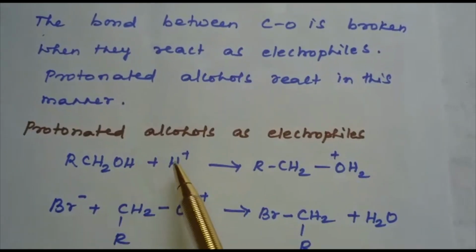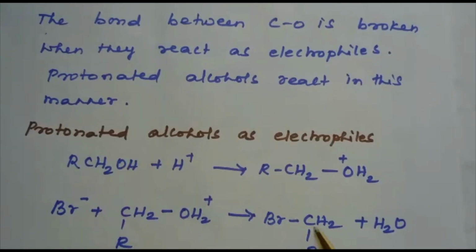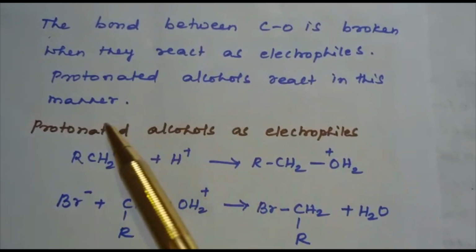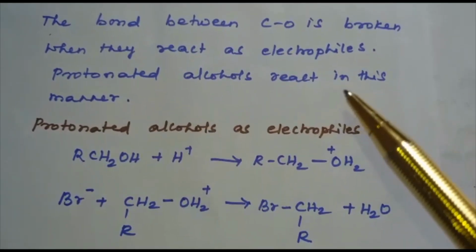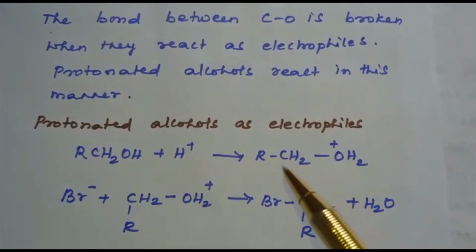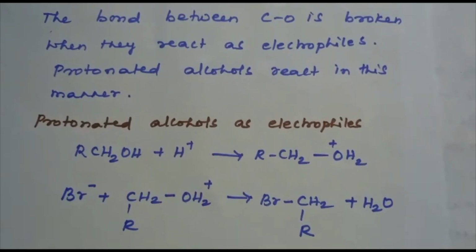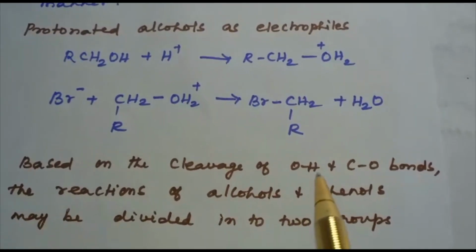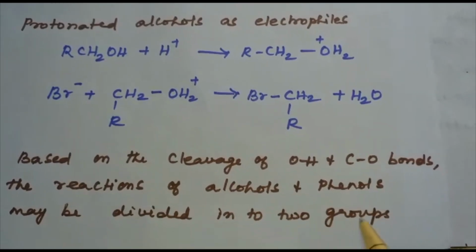If you see this case, the bond between C and O is broken. And here they act as electrophiles. This is the protonated alcohol, RCH2OH2+. The protonated alcohol acts as an electrophile, that is, here the bond between C and O is broken. Based on the cleavage of OH and CO bonds, the reactions of alcohols and phenols may be divided into two groups.